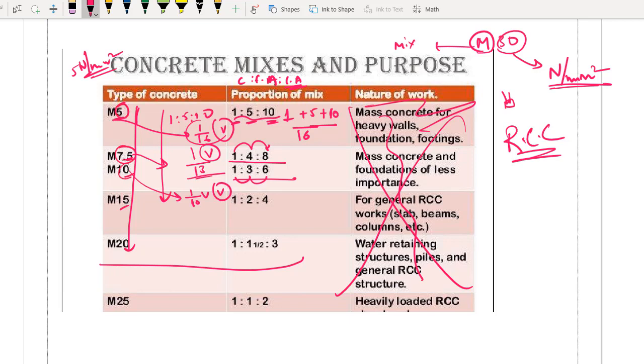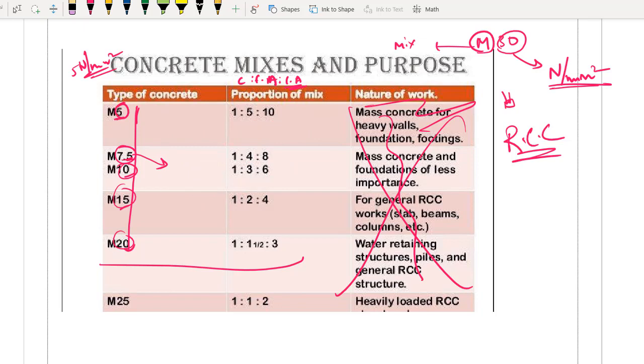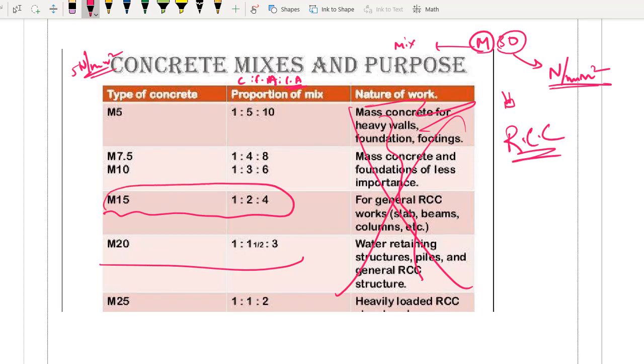5 से हो गया 7.5, 7.5 से 10 हो गया, 10 से 15 हो गया, 15 से 20 हो गया. I hope you got the logic right. I hope you are perfect in this concept. Now you do me a favor for your exams by heart this table. Okay, direct question पूछ सकता है, what is the proportion of mix in M15 concrete? 1:2:4. M10 1:3:6, M7.5 1:4:8, and M5 1:5:10.